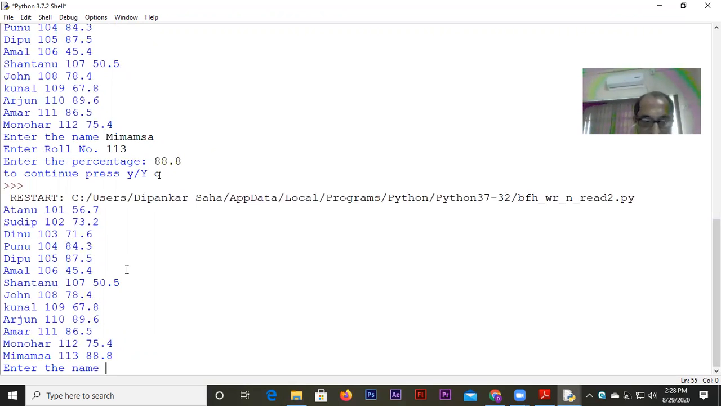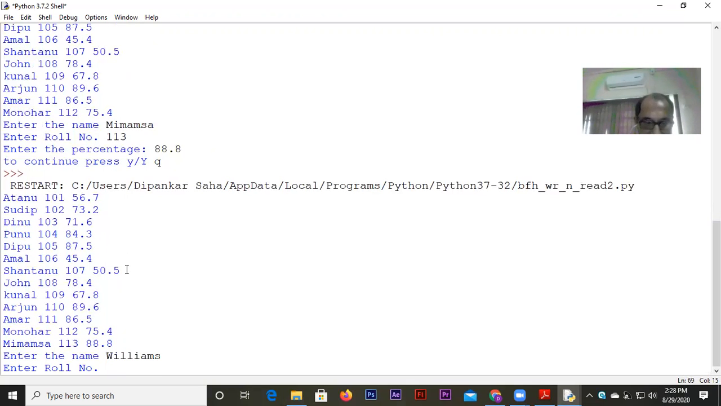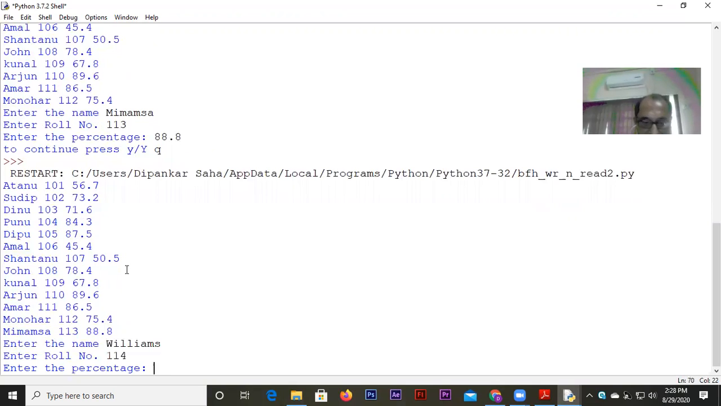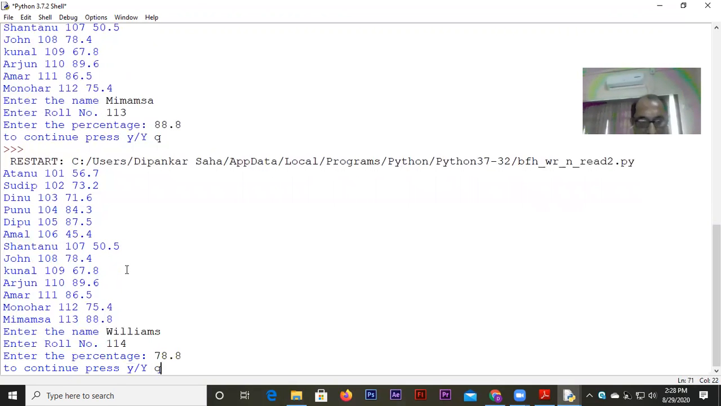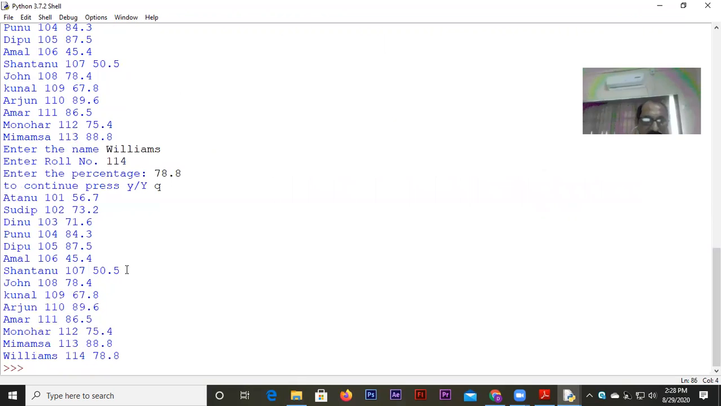Fine. So if you enter a name, say this is the name, and this is the percentage. I don't want to continue, so I will quit. Now look at this, it's reading fine. And earlier, although it did not display, the record we wrote corresponding to Mimangsa was written correctly. Fine. So remember this thing.